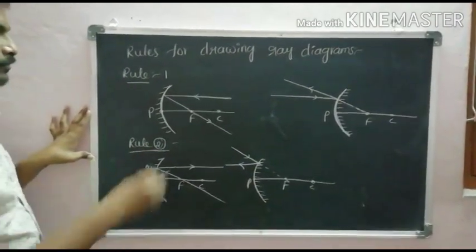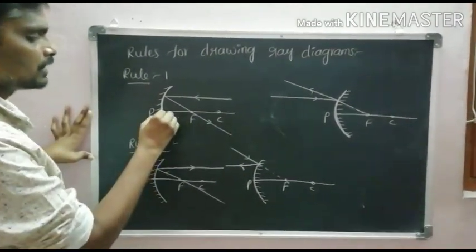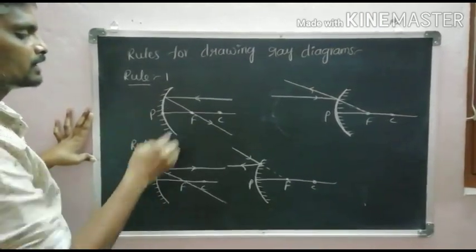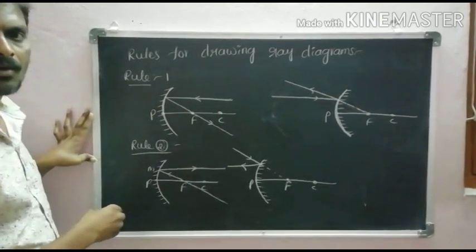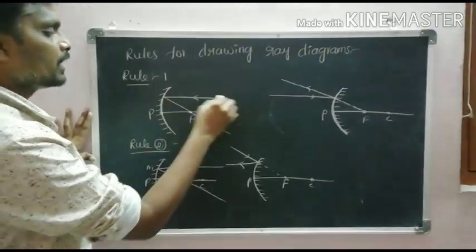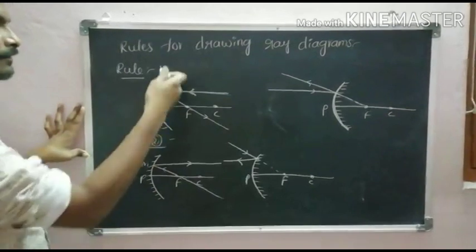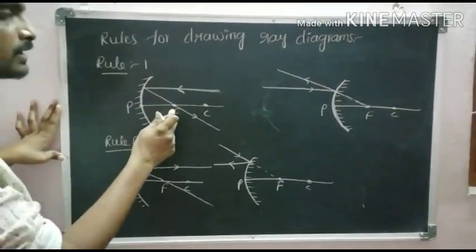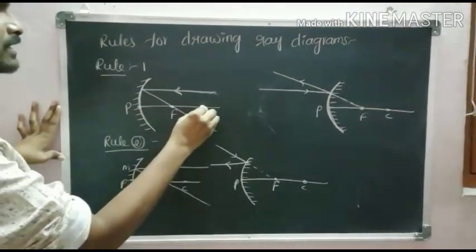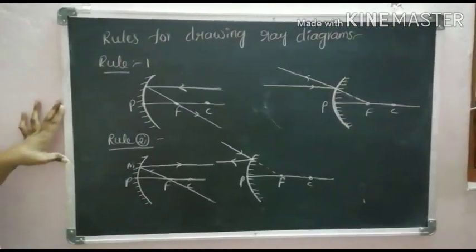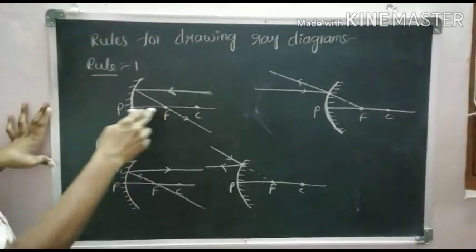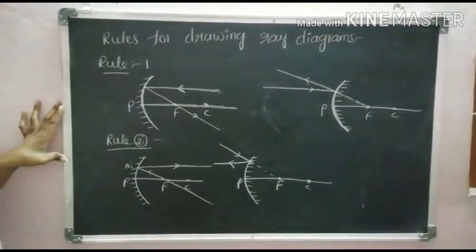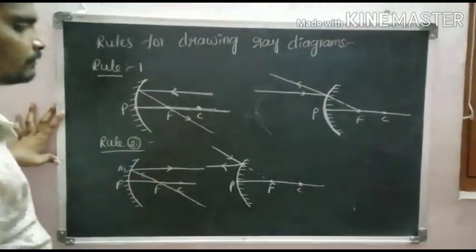So here we observe this is the pole, this is the focus, this is the center of curvature. The distance between pole and focus is said to be the focal length. If the rays are parallel to the principal axis, after reflection all the rays intersect at a point on the principal axis, that is said to be the focus. The distance between pole and center is said to be the radius of curvature. The line joining pole and center of curvature is said to be the principal axis. So this is the principal axis.